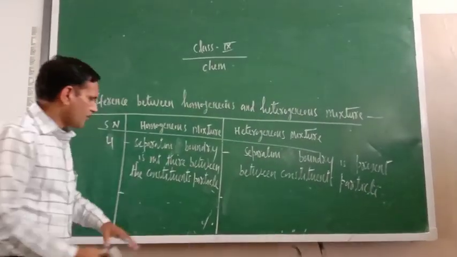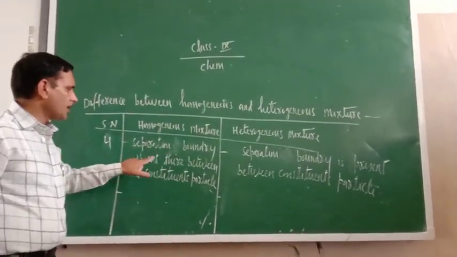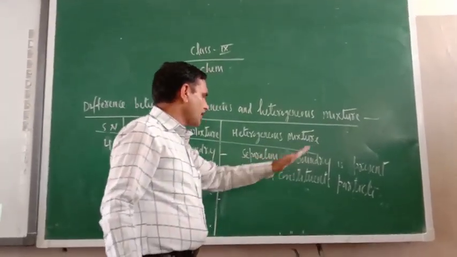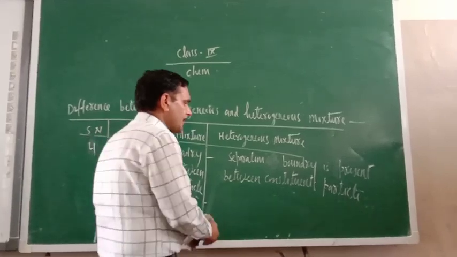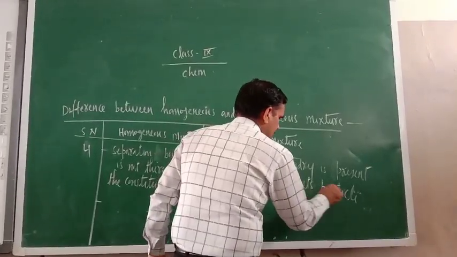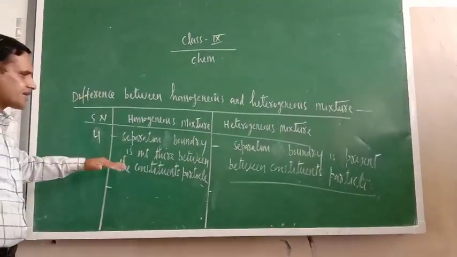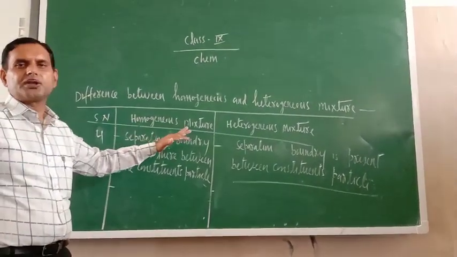So here the separation boundary is not there between the constituent particles, while here the separation boundary is present between the constituent particles. So these are the four differences between homogeneous and heterogeneous mixtures.